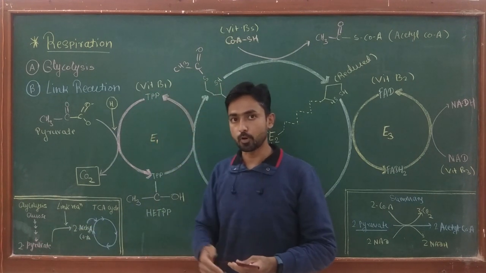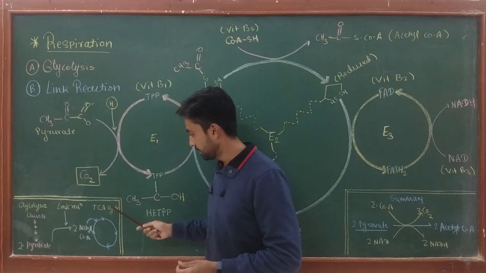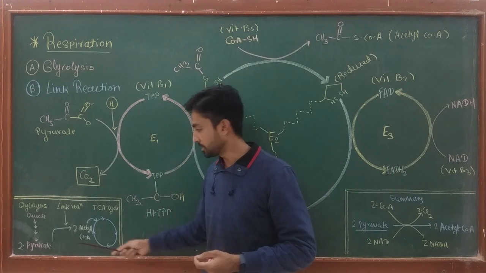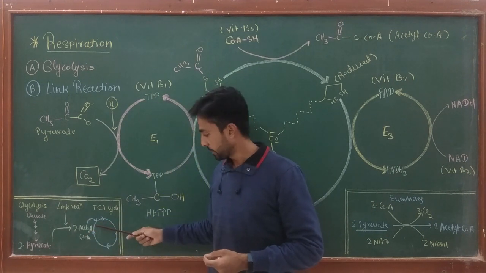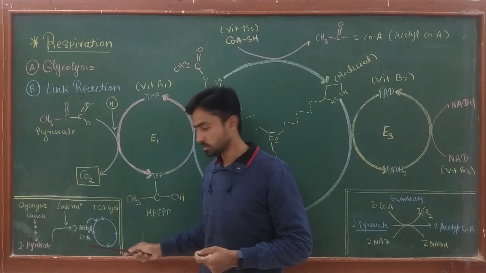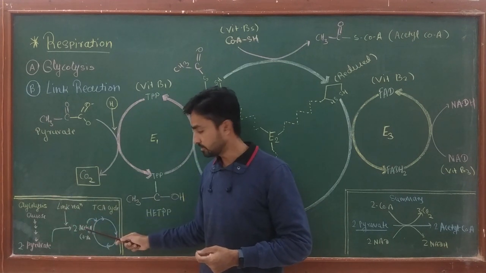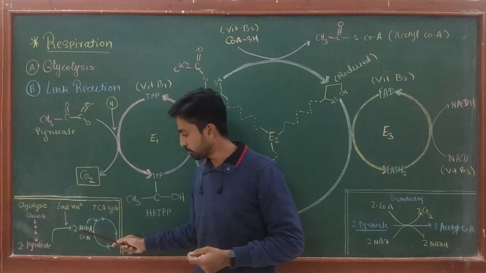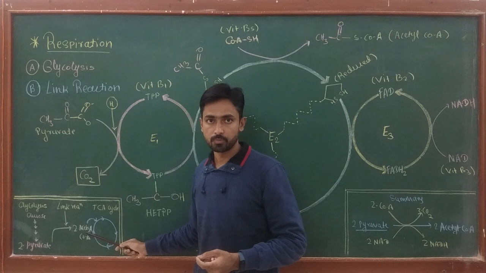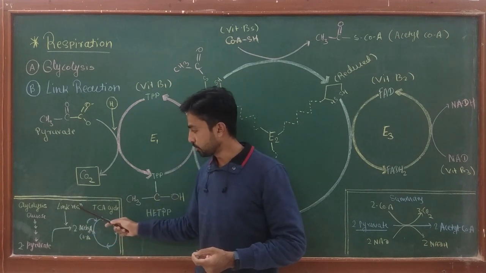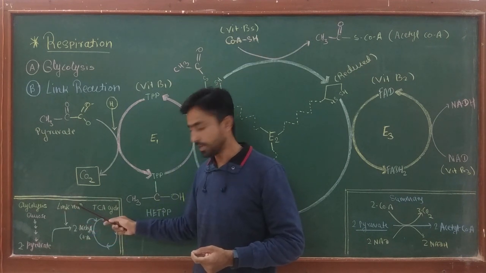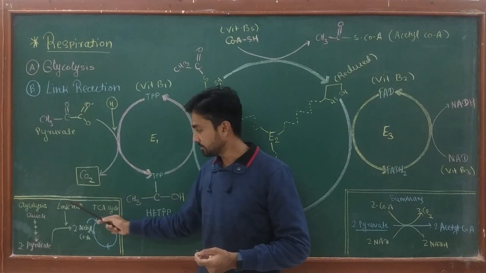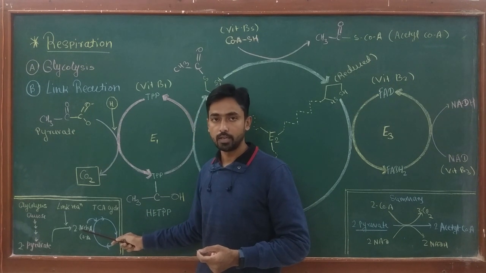Now the next important stage in cellular respiration is the TCA cycle, or tricarboxylic acid cycle, or Krebs cycle. But pyruvate cannot directly enter into the TCA cycle, and first the pyruvate has to be converted into acetyl CoA. That means from two molecules of pyruvate or pyruvic acid, two molecules of acetyl CoA must be produced. And this conversion is carried out by the link reaction. So this is the link between glycolysis and the TCA cycle. Okay, and in this reaction, two molecules of acetyl CoA are produced.